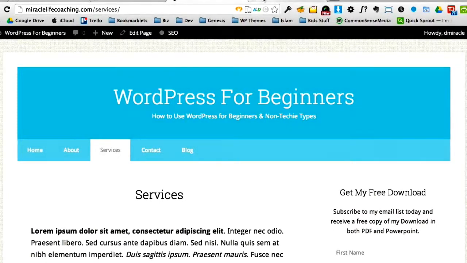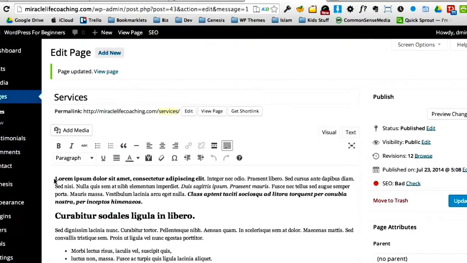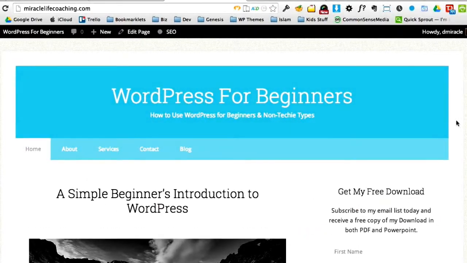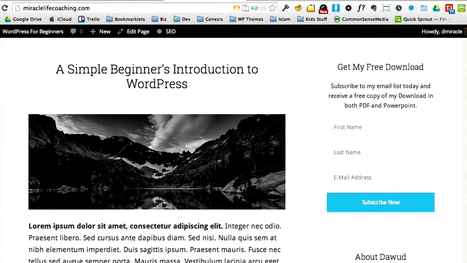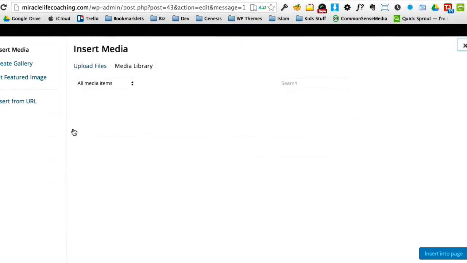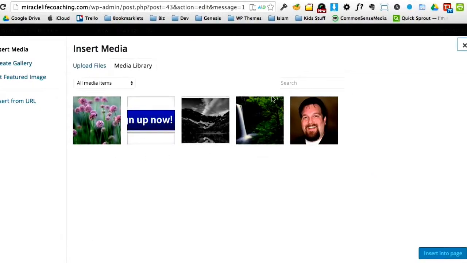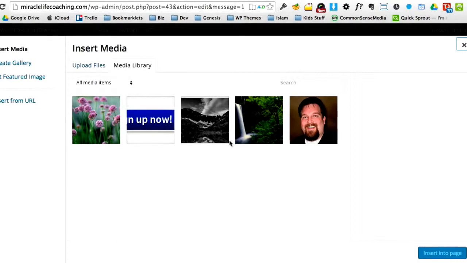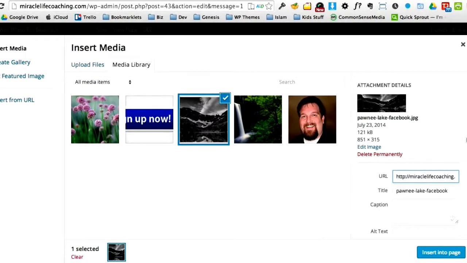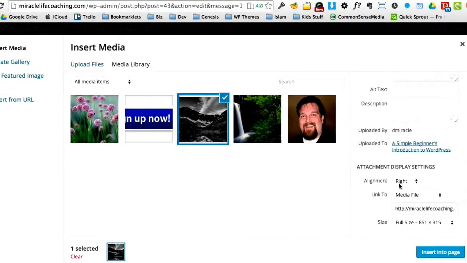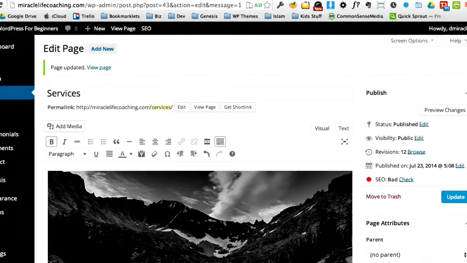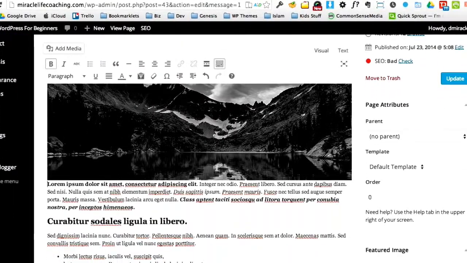So you've added links. Now let's figure out how to add images. We're going to add two types of images. We're going to first add that huge image that was here on the home page. We're going to add that at the top of the article. So you click here, you simply add media. And I already have this image loaded. This is the media library that I mentioned down the left-hand side. Don't worry about it if you don't remember. You can always come back to this later. So that's the image. I'm going to simply choose this. I'm going to say that I'd like this image to be centered. And I'm going to put it into the page. And you'll see right there, there's the image right at the beginning of the text.